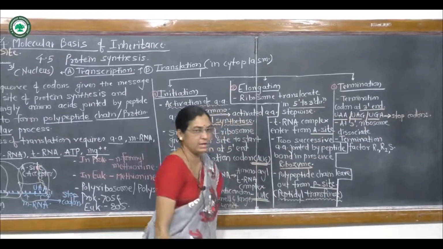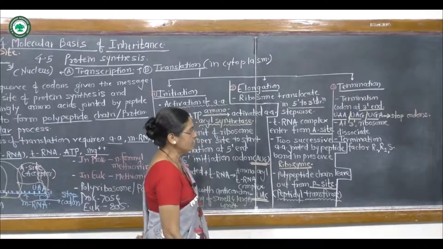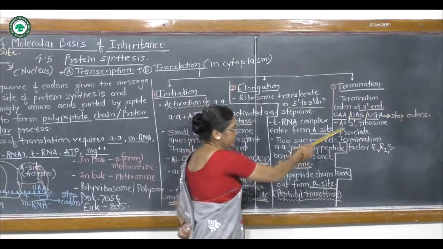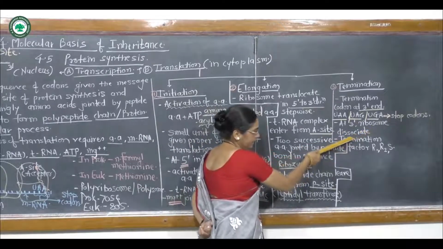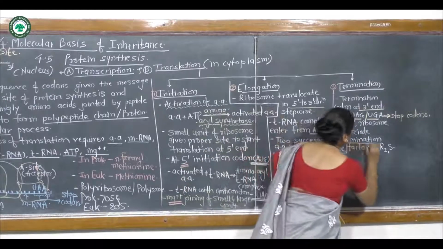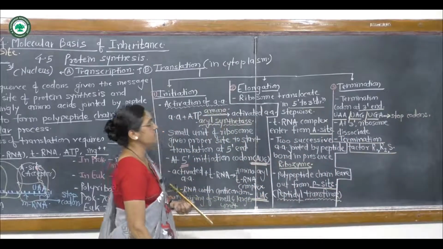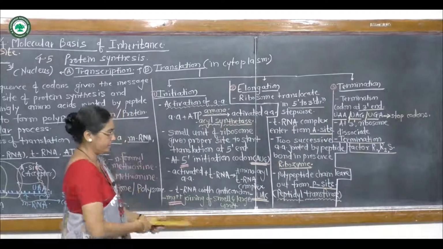So at the end the ribosome dissociates, and in the process of termination, the termination factors required may be R1, R2 or S factor.